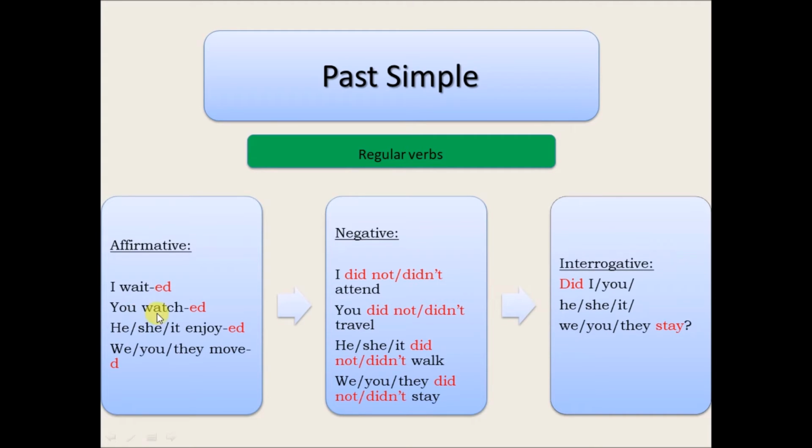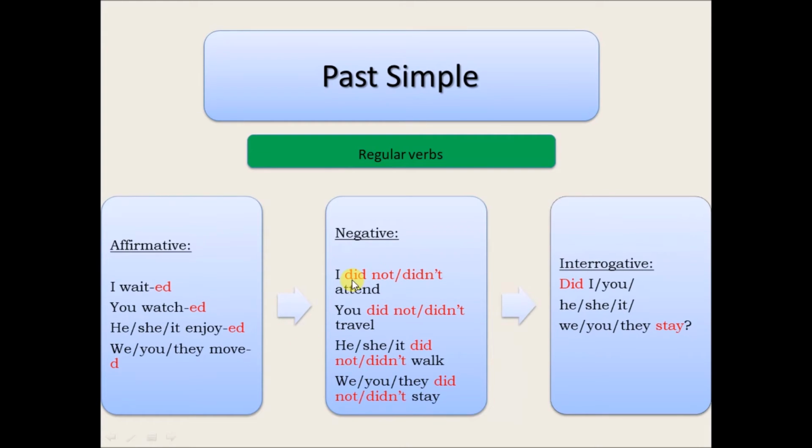Second one, you watched, ed. He, she, it enjoyed, ed. We, you, they moved. Here is another rule because this verb ends in a vowel e, and then we don't have to put ed, but only d.